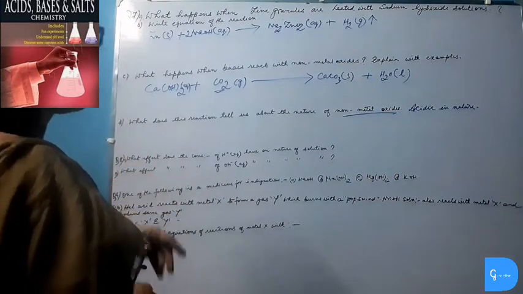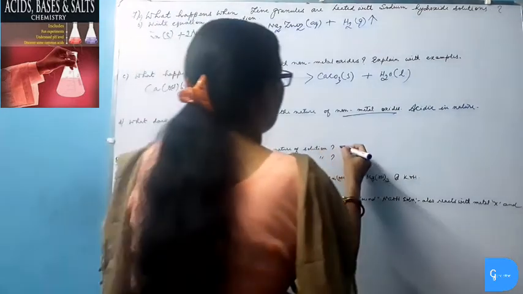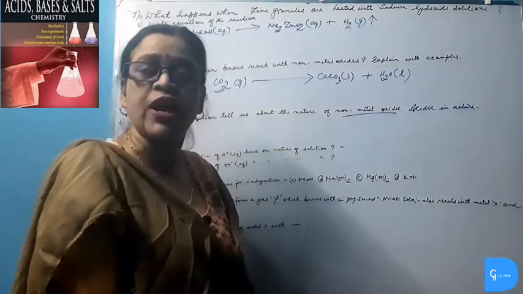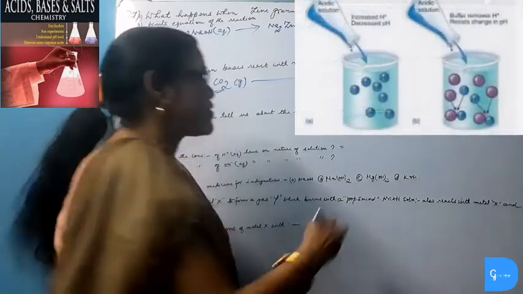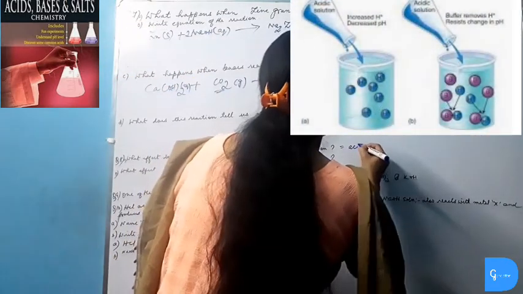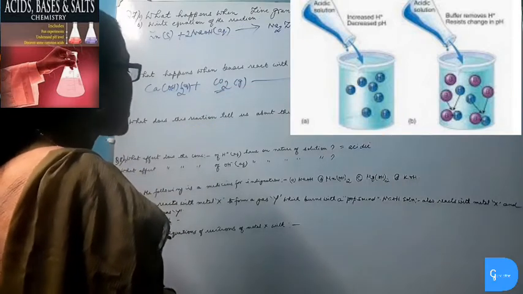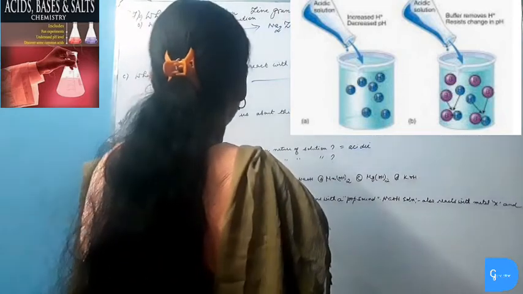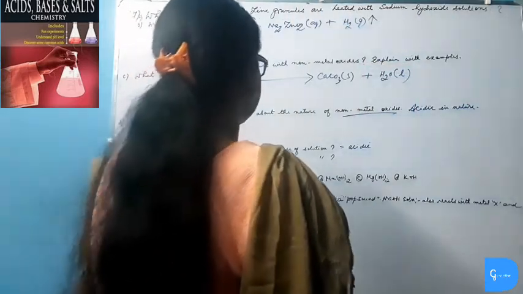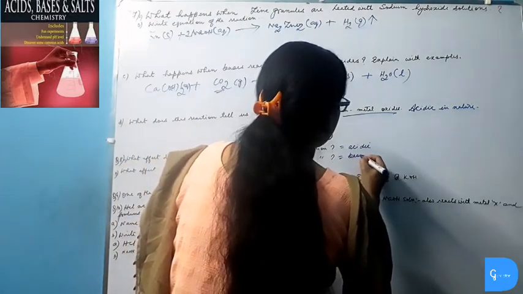What effect does the concentration of hydrogen ion have on nature of solution? When the concentration of hydrogen ion increases in a solution, then the solution becomes more acidic. What effect does the concentration of hydroxide ion have on nature of solution? When the concentration of hydroxide ion increases in a solution, then the solution becomes more basic or alkaline.